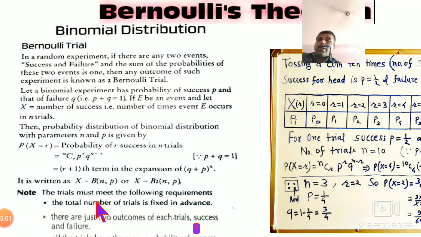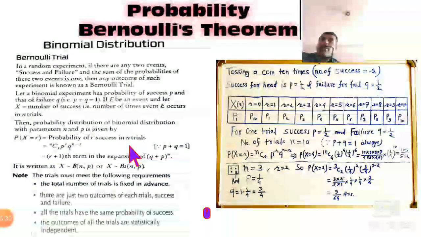So this formula is the same as the r plus 1 term in the expansion of (q plus p) to the power n. If you expand (q plus p) to the power n and find the r plus 1 term in that expansion, you will get nCr p to the power r q to the power n minus r. This is called the formula of Bernoulli's theorem. Now see on the board how you will use this formula to solve a numerical question.